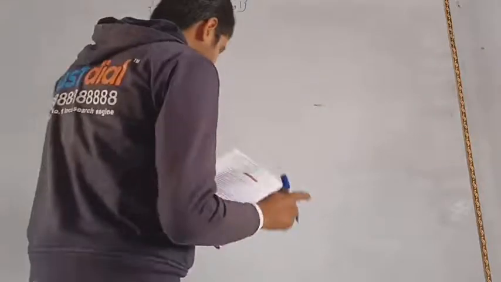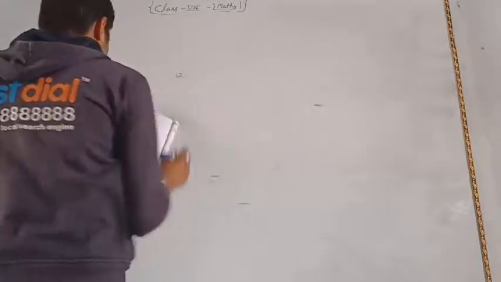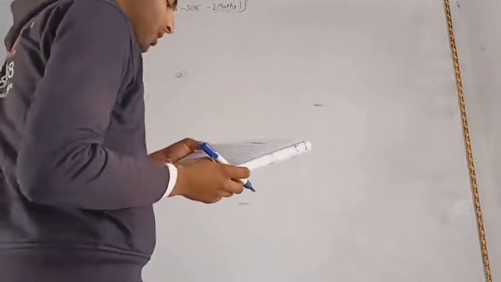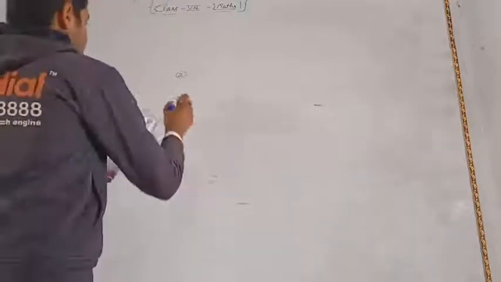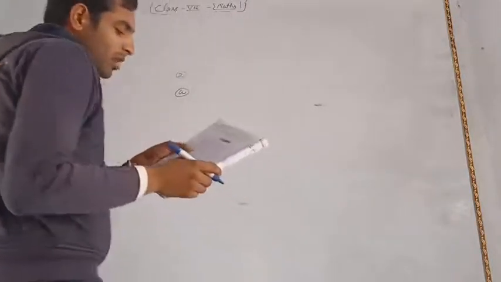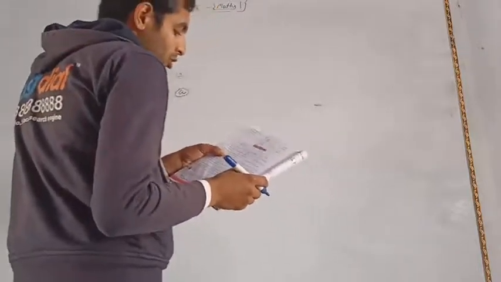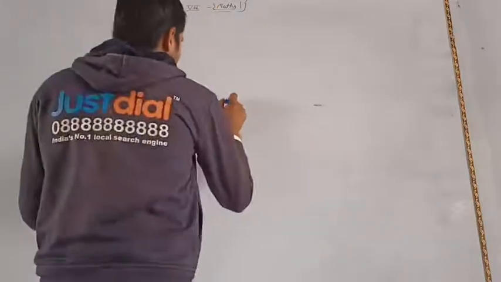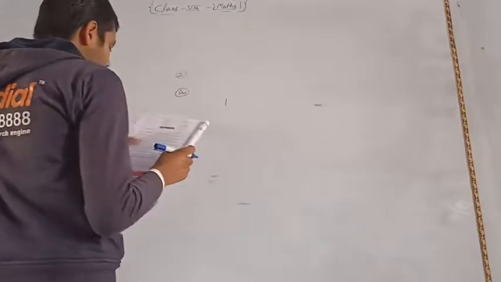Here is the next problem, problem two. Find the speed of the following in kilometer per hour. Part A: given that distance is equal to 1250 meter and time is equal to 50 minute, and you have to calculate speed.